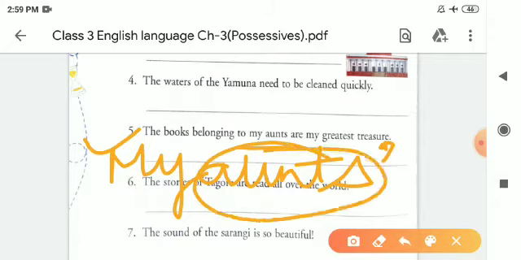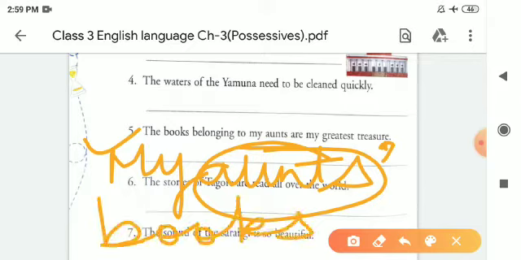That's why we will put only apostrophe, because this word ends with S, and wherever there will be plural, we will mark only apostrophe. My aunts' books are my greatest treasure.